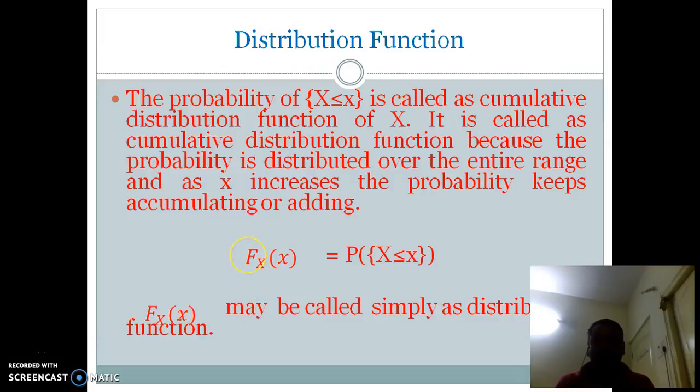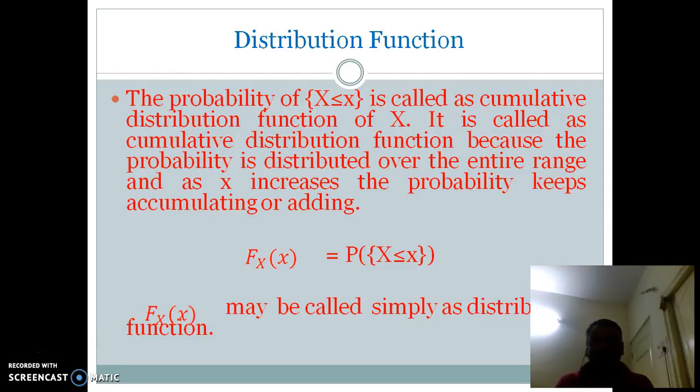First, let's see distribution function. The probability of random variable capital X being less than or equal to small x is called the cumulative distribution function of capital X. It is called the cumulative distribution function because the probability is distributed over the entire range, and as small x increases, the probability keeps accumulating or adding.